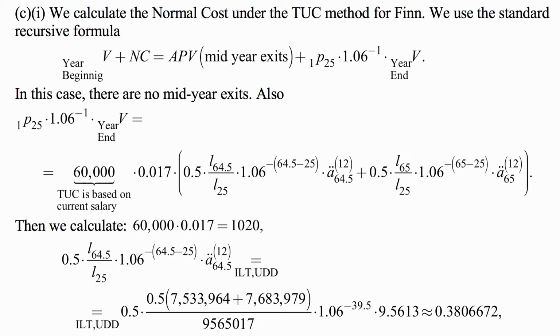Then all the calculations for the 64.5 age of retirement that we just did before. But specifically for the factors inside of parentheses, the first expression comes out to be about 0.38066672.